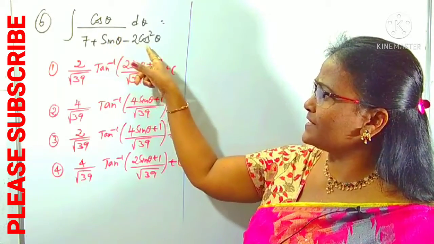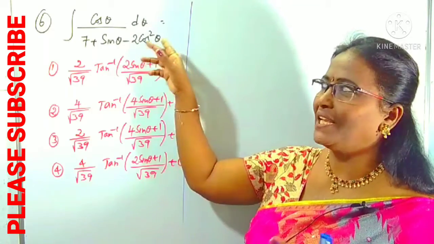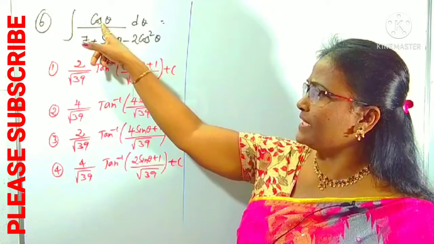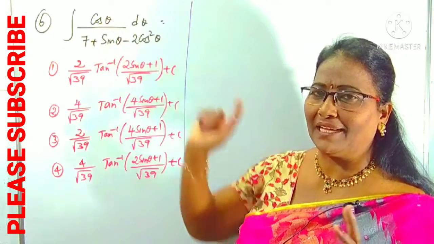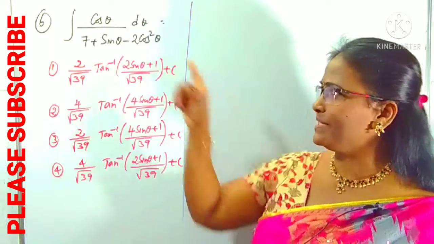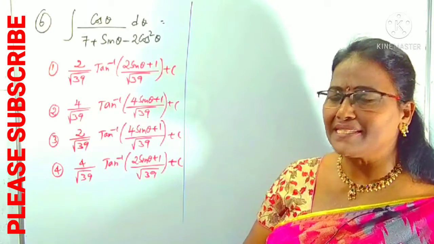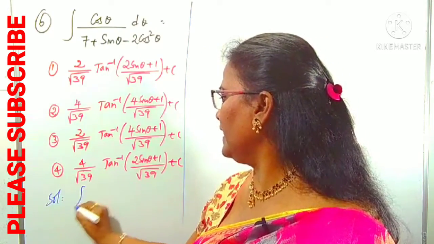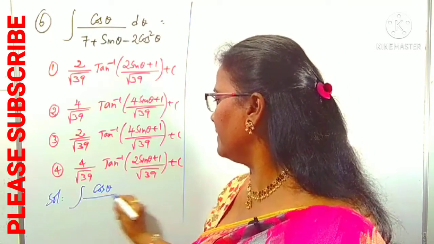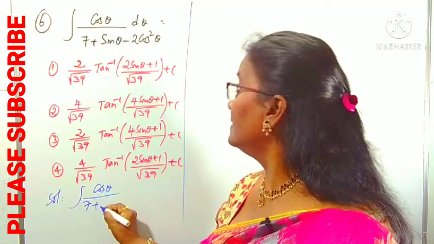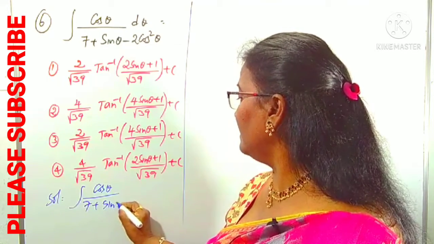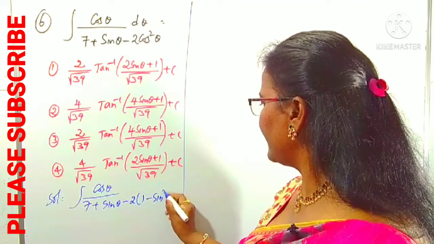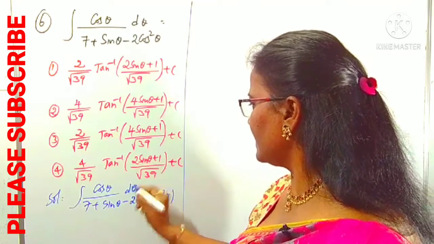Here sin is there. Here also we can convert in terms of sin or not. Usually you can understand here conversion first. Because of sin derivatives, we can think about cos as the sin derivative like that. Just I will do the first step: cos square theta I am writing in terms of sin square theta. That is one step I am writing here. Integral of cos theta as it is by 7 plus sin theta minus 2 into, in place of cos square theta I am writing 1 minus sin square theta d theta as it is, right?